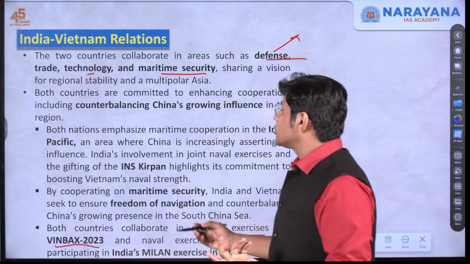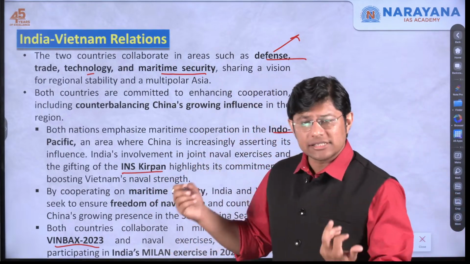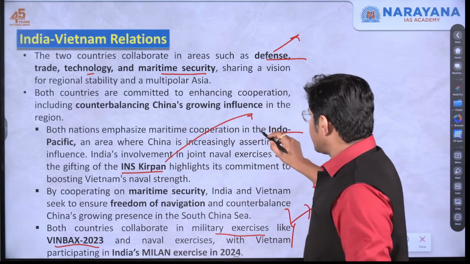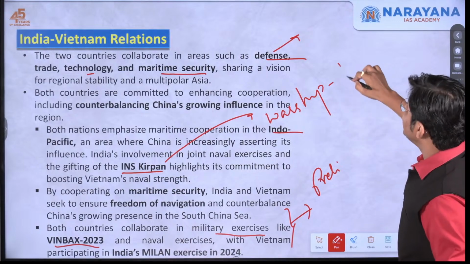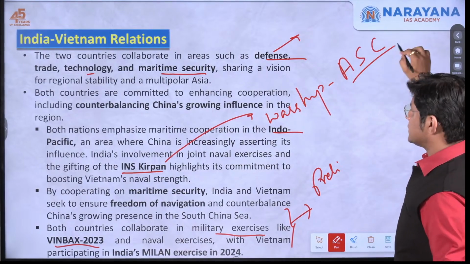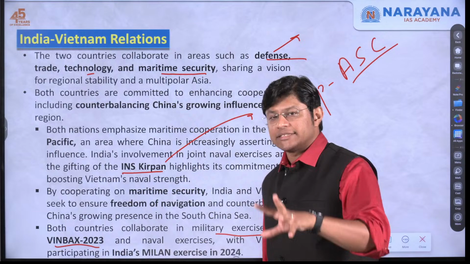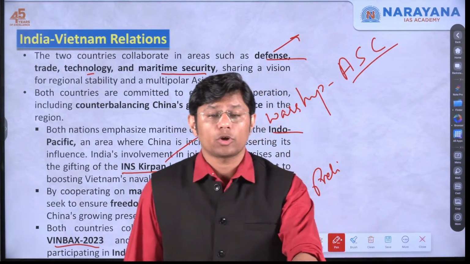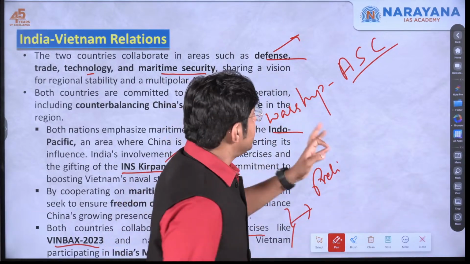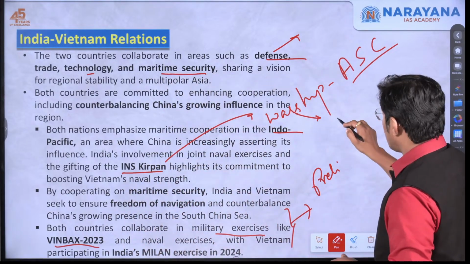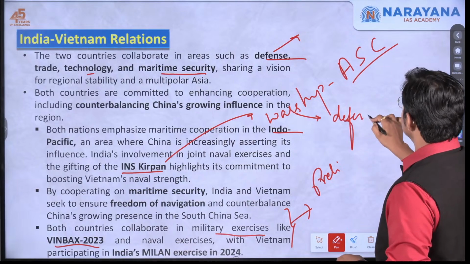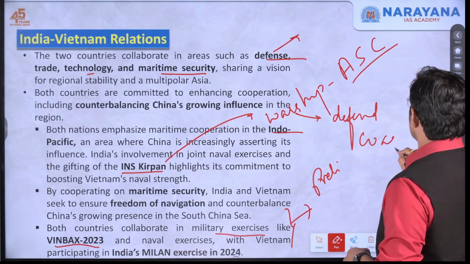So India also gifted INS Kirpan. Now what is this? This is a warship with anti-submarine capabilities. This warship has the potential capability to destroy a submarine, and it is meant to defend the coastal region.